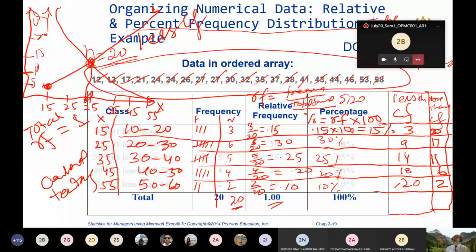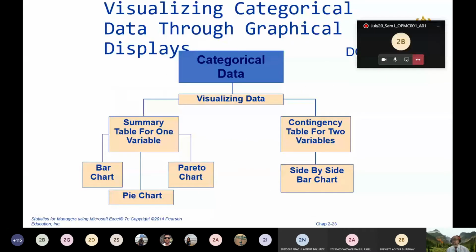I'm going to tell you how to visualize the different types of tables, whether a summary table, a contingency table or a frequency distribution table. So that I'm going to explain to you now. Visualization. First, you see the visualization of categorical data. Categorical data, you have already learned how to make the summary table. If categorical data is there, you made the summary table. You can visualize it with the help of either a pie chart, bar chart, or Pareto chart.